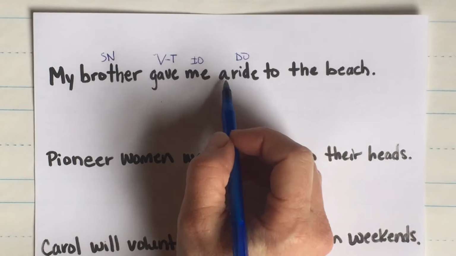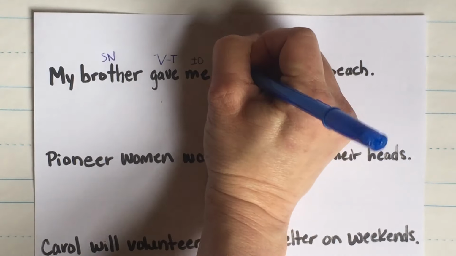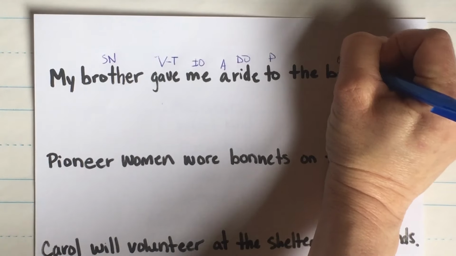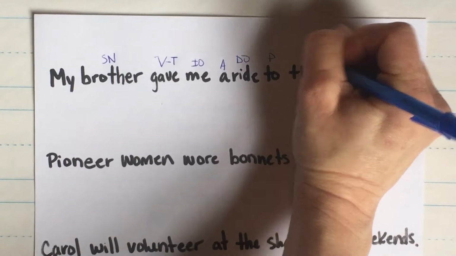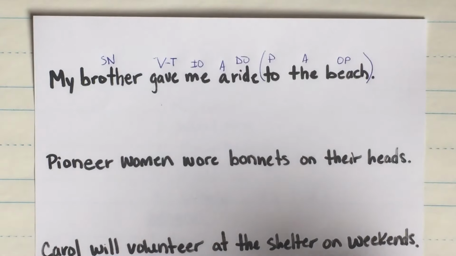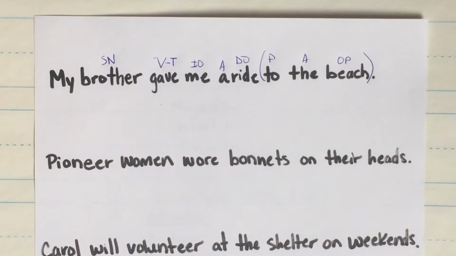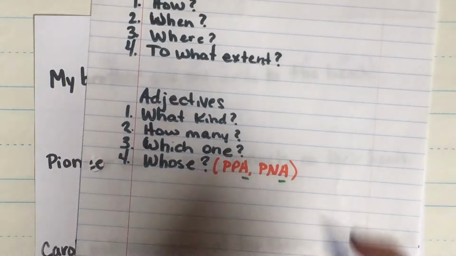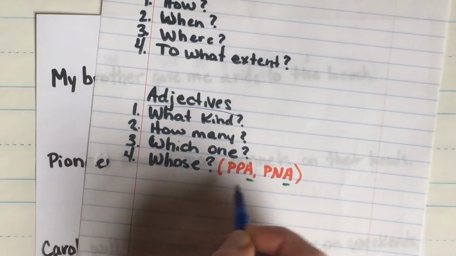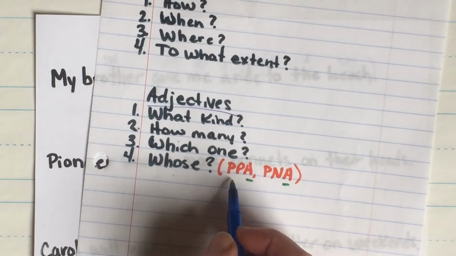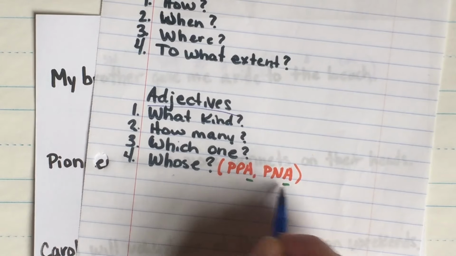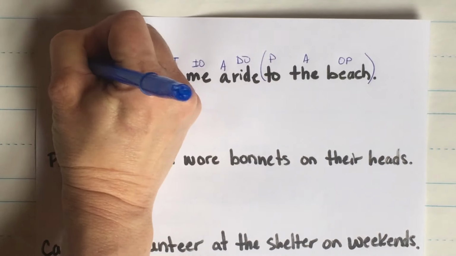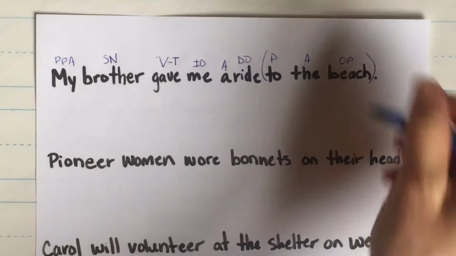All right, back to this. A, article adjective. To, preposition. To what? Beach, object of the preposition. The, article adjective. To the beach, prepositional phrase. Whose brother? I think you guys remember this, right? Whose brother is an adjective, and whose is either a possessive pronoun adjective or possessive noun adjective. And my is a pronoun, so that is the PPA. Okay? So this is a declarative sentence.